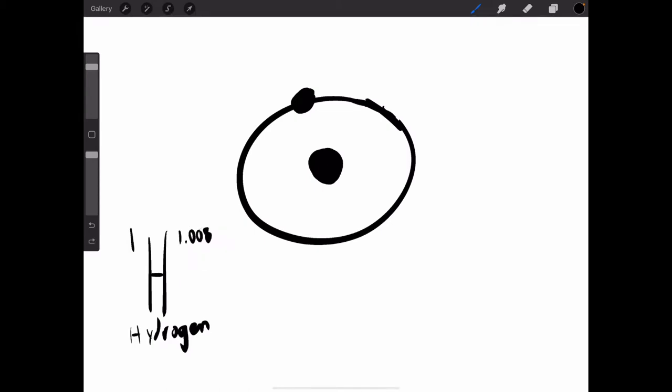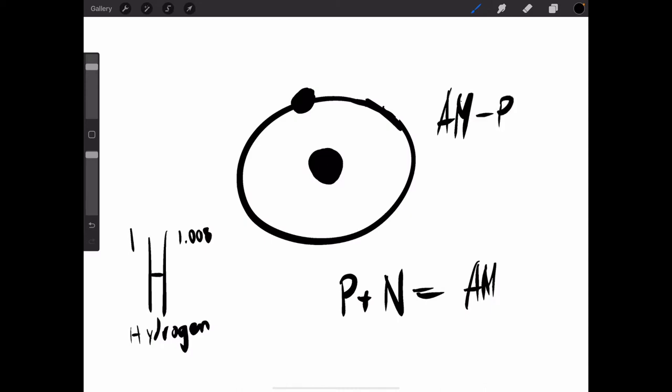It helps with identifying neutrons: protons plus neutrons equal the atomic mass. So what will the neutron number be? Atomic mass minus proton number equals the number of neutrons.